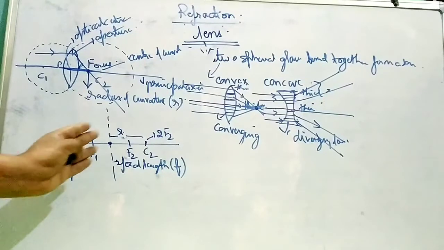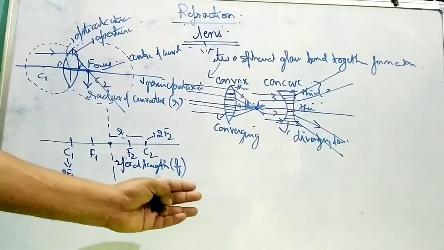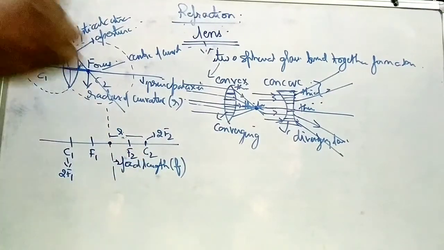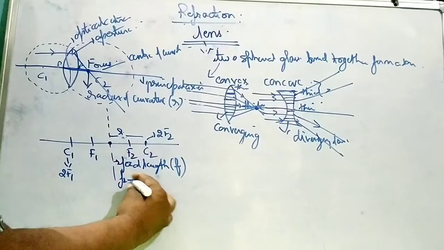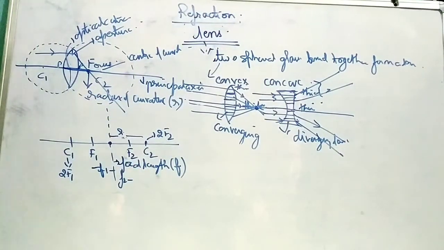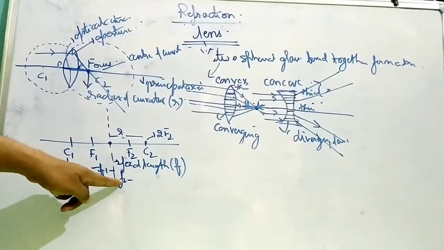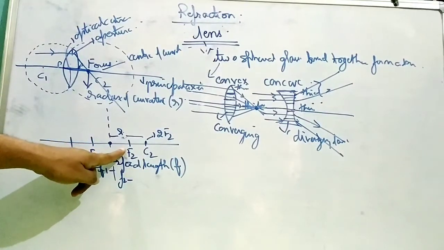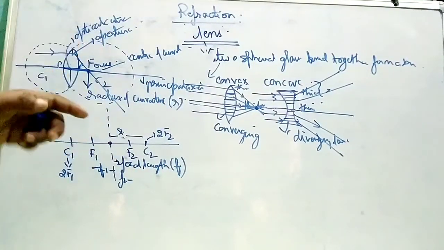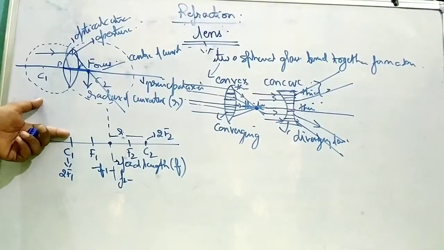So there are two foci. This is called the second focus on the right hand side. Before that, on the left hand side, it is the first focus. This is the second focal length, denoted by f2. This is the first focal length, denoted by f1. The second focal point lies in the second focal plane, the plane at which they are lying. So here it will be considered the first focal plane.